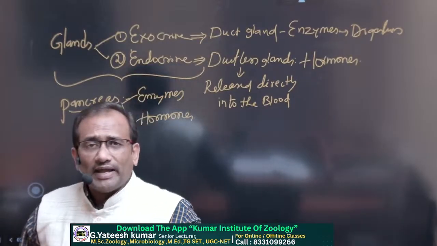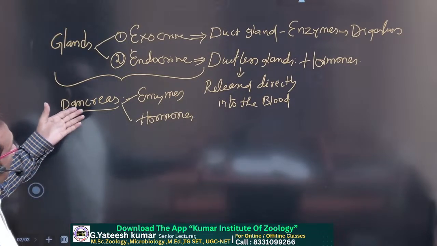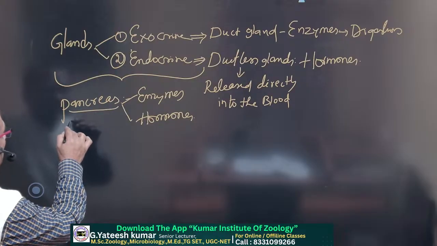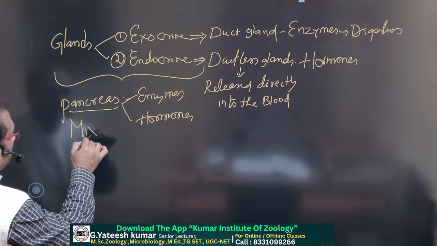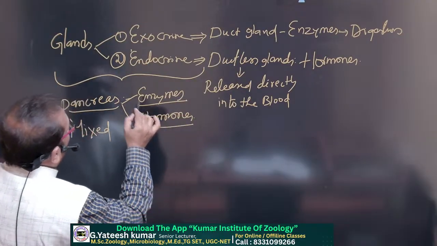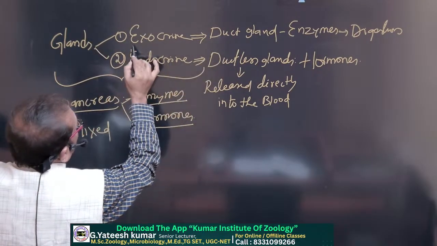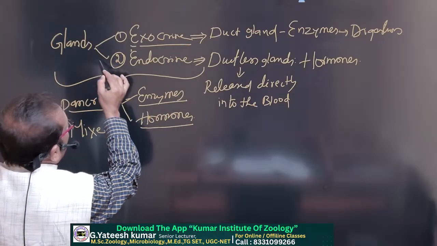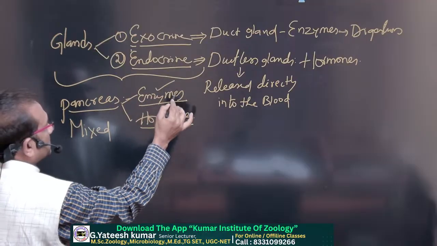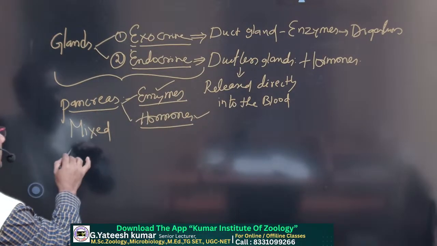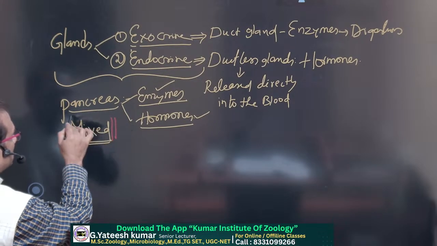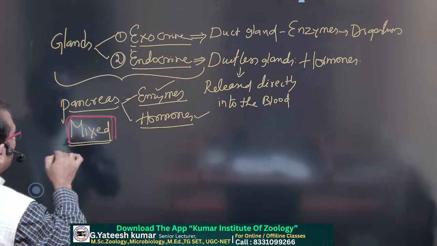So we are discussing the pancreas. It is also known as a mixed gland. Why do we call the pancreas a mixed gland? Because it secretes enzymes and also hormones. The glands which secrete enzymes are called exocrine glands, and the glands which secrete hormones are called endocrine glands. But the pancreas secretes both enzymes and hormones. That is why it is known as a mixed gland. The one and only mixed gland in our body is the pancreas.